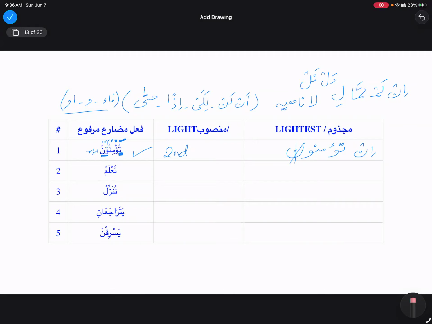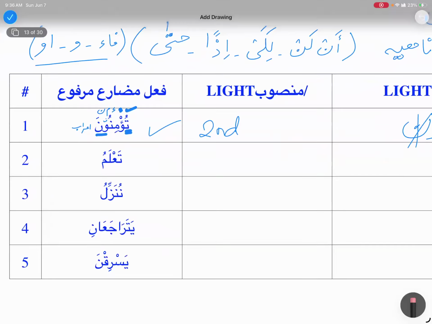Mudari. How can I tell this is mudari? Ta is the alamat of mudari, and the dhamma at the end. But ta can also be a root letter, so not only ta, you're gonna check the ending as well.